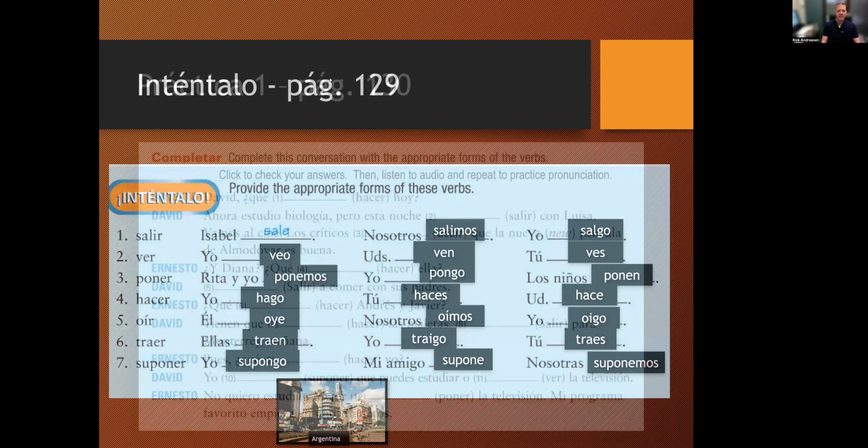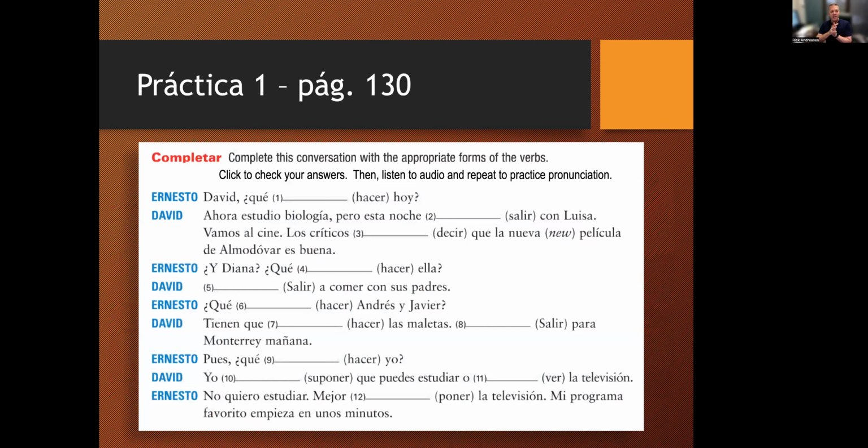Okay, another exercise here is a conversation between Ernesto and David. The verb to conjugate is in parentheses. There are 12 different options here, so go ahead and number your papers 1 through 12. Pause me here, go through and conjugate the verb accordingly as would match in this diálogo, and then we'll come back and look at it together, okay?